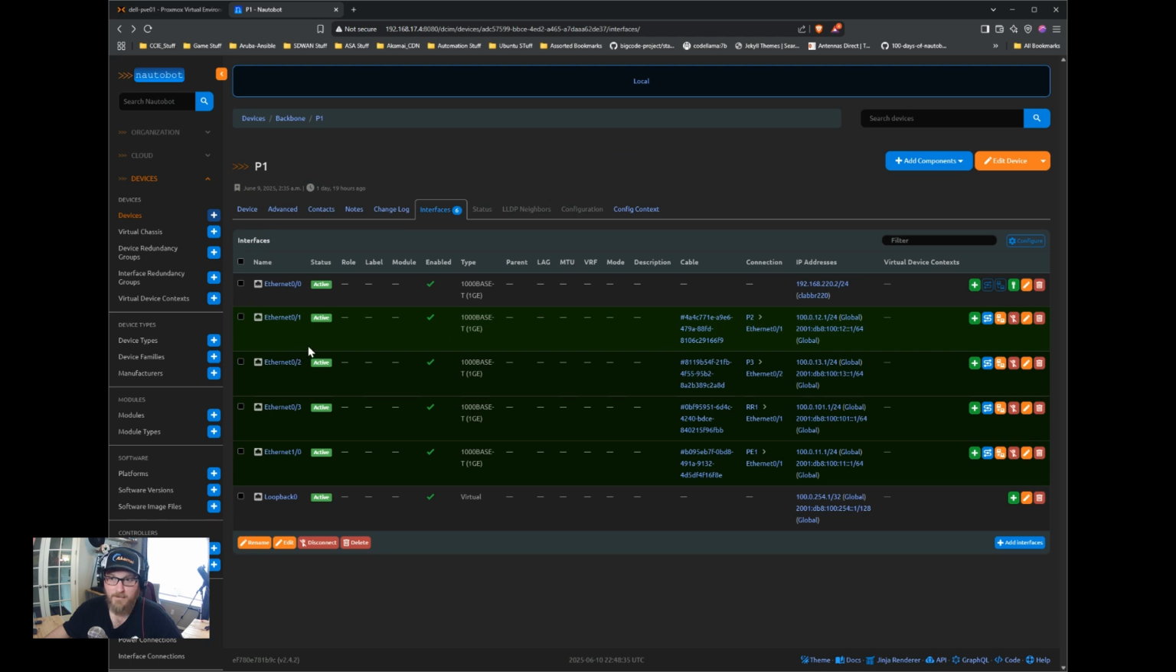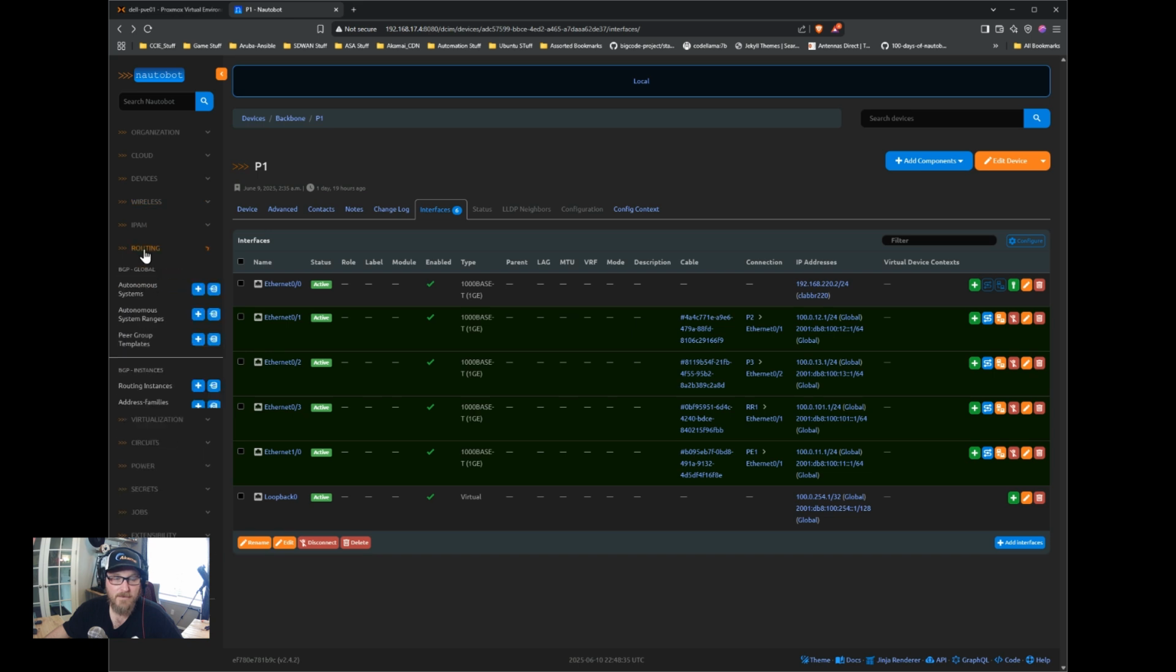So everything looks good there. What we're going to do next is, under this routing thing, I don't know what you'd call this thing. Anyway, this routing thing here, we have BGP tracking. So we can create an autonomous system or set of systems depending on how many we're going to use.